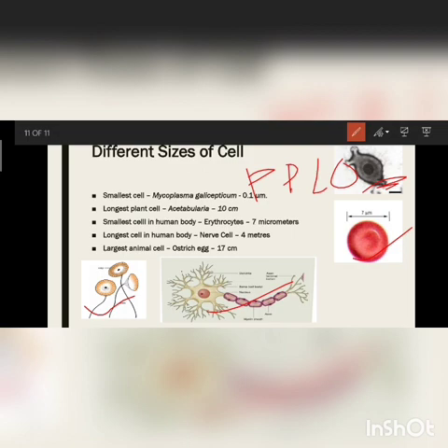After that, we'll move to different types of cells, like prokaryotic cell and eukaryotic cell. We'll study them later on. So in this session, you have to study properly up to the different sizes of the cell.